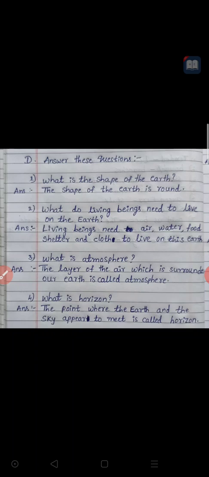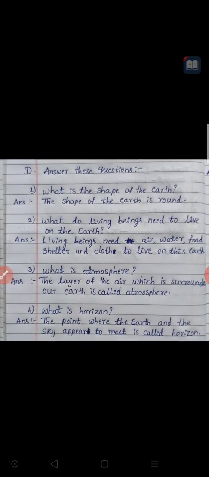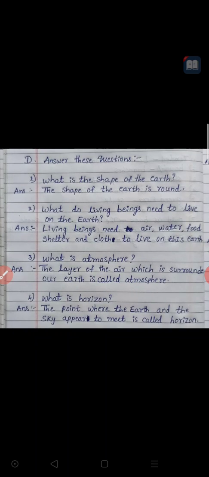Then go for the second question. What do living beings need to live on the earth? What are all the things? We are all living beings, human beings, animals, birds, we are all living things. What are all the things we need to live on this earth? So, I mentioned here, you can guess the answer. You know that answer already, I think. So, food, water, air, shelter and cloth.